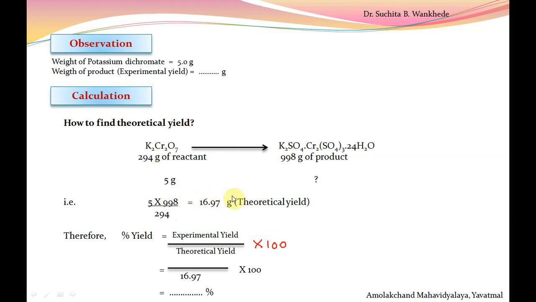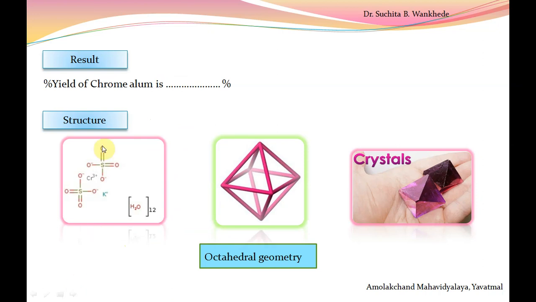The quantity which we get after the multiplication and division is 16.97 gram, which is called the theoretical yield. Put down the theoretical yield here. Put down the experimental yield here, and after multiplication and division the quantity which we get is your percent yield. And lastly, the result of this practical: percent yield of chrome alum, it may be 60, 70, whatever.